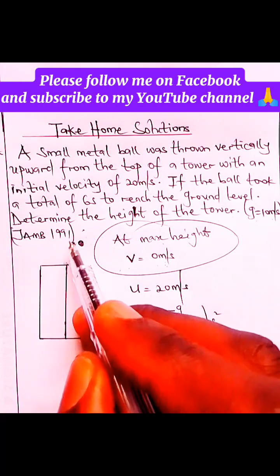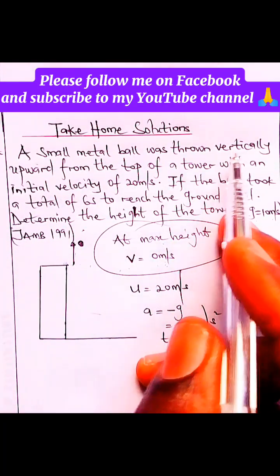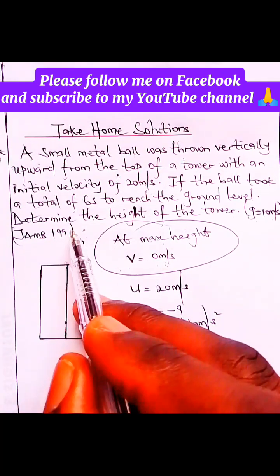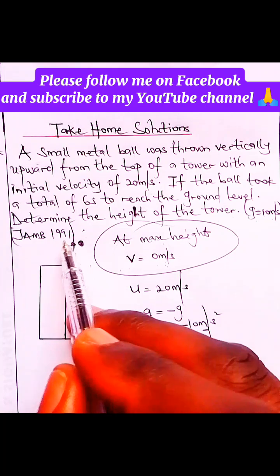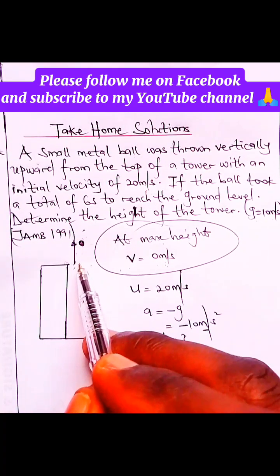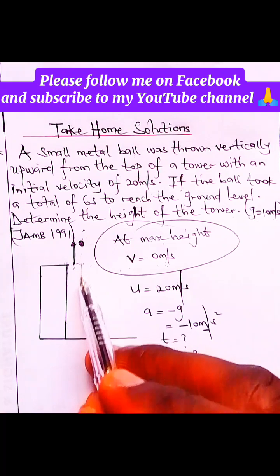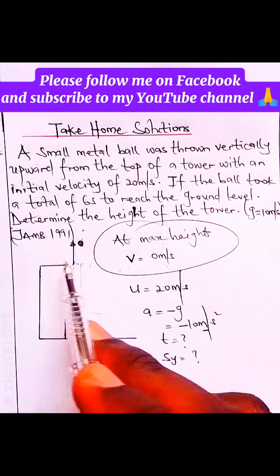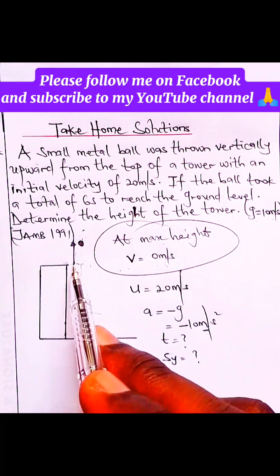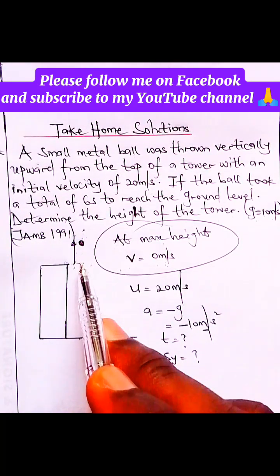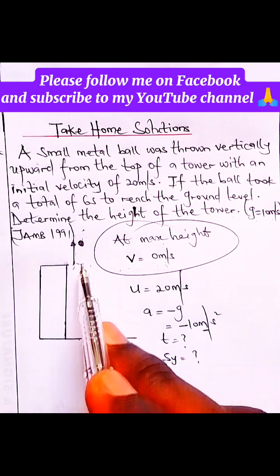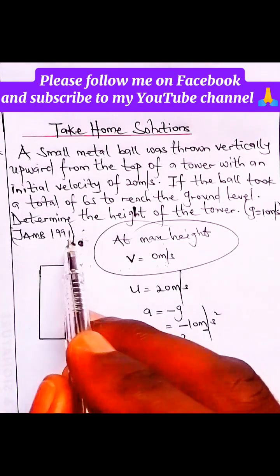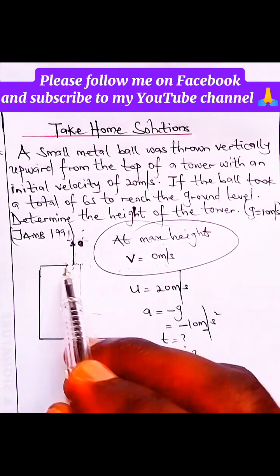When the body was projected, as you can see, a small metal ball was thrown vertically upward from the top of the tower with an initial velocity of this. The body didn't fly forever. It got to the max height, and after that gravity started pushing it back. It fell back to the height where it was thrown from and continued falling until it got to the ground level. We are asked to get the height of the tower. So we're going to use this knowledge, since it flew to a certain level in the air, returned to where it was thrown from, and kept on falling until it got to the ground level. First of all, we're going to get the total time it took to get to the max height, and the total distance it covered from where it was thrown to the max height.